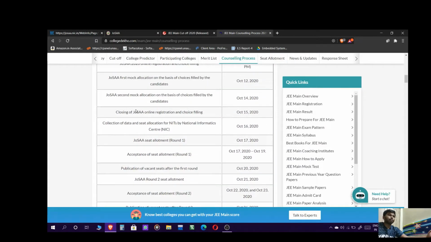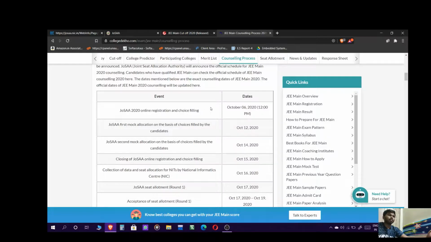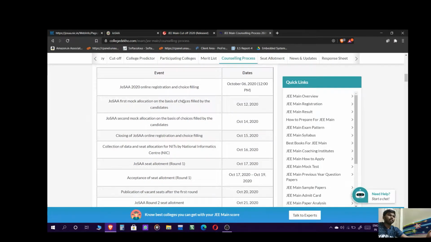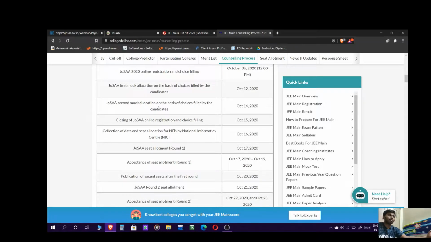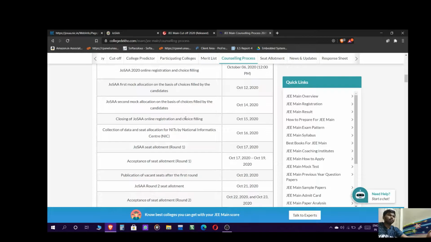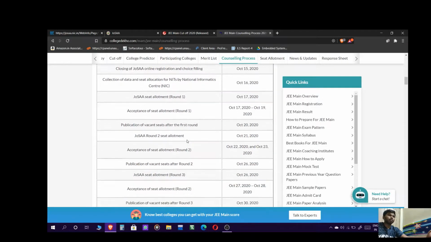These are some important dates from JoSAA. Here you can see that on October 6, 2020, 12 p.m., the counseling choice filling started, which is today. These are the important dates. You can see here the first mock allocation based on filled choices. I think the choice filling will end around the 9th or 10th. This is the second round, and these are the round 1 and round 2 dates.